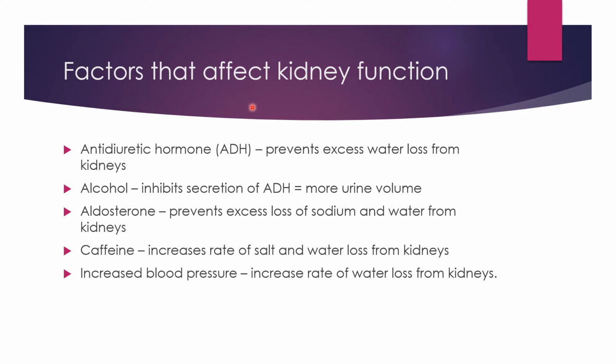Factors that affect kidney functions. The hormones that regulate the excretory function of the kidney. The main hormone that regulates the excretory process is antidiuretic hormone, which prevents excess water loss from the kidneys, and it inhibits the secretion of alcohol.